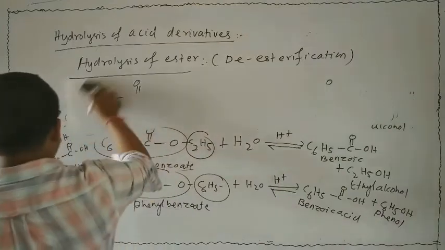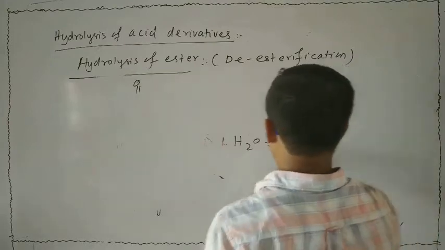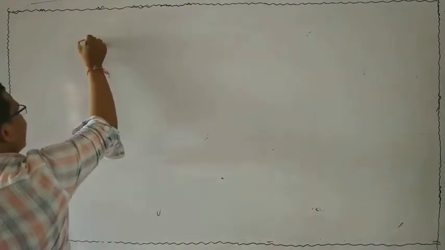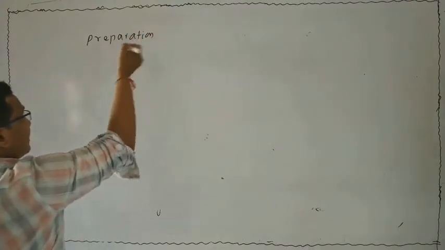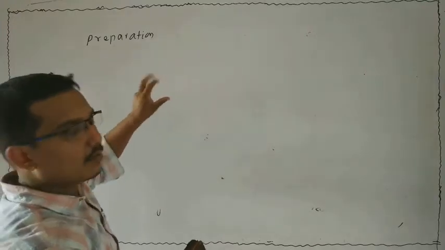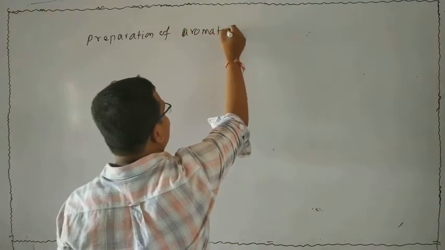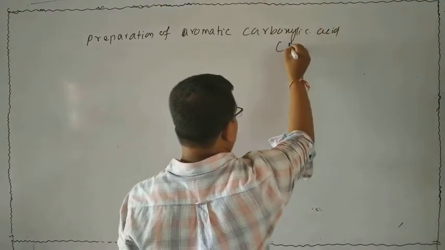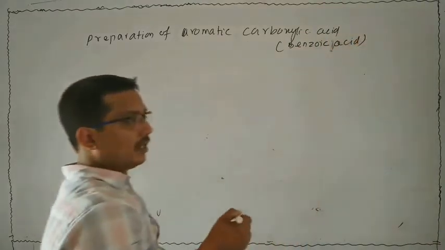Next, I will show a special method of preparation for aromatic carboxylic acid. Aromatic carboxylic acid means we generally think about benzoic acid. This is a special method. Generally, we think about the preparation of benzoic acid. It is only possible from the